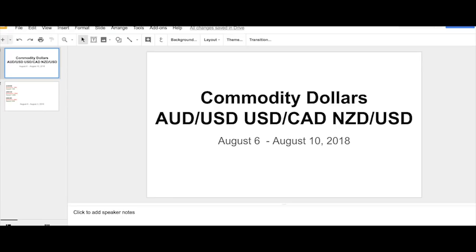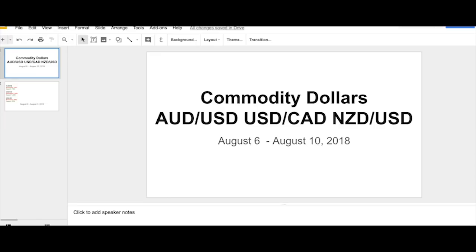Welcome to the weekly technicals for the commodity dollars: Aussie dollar, dollar CAD, and Kiwi dollar, August 6th to August 10th, 2018. This week actually brings us quite a lot of commodity dollar event risk. We have the RBA and the RBNZ rate decisions, although nothing is expected from either of the central banks, so it's dubious to expect much of a market movement, but at least they're in the spotlight. And we also have labor data out of Canada, which could be very market moving at the end of the week. So as far as event risk goes, it's really front and center for the commodity dollars, even though it itself may not be very market impactful as we go forward.